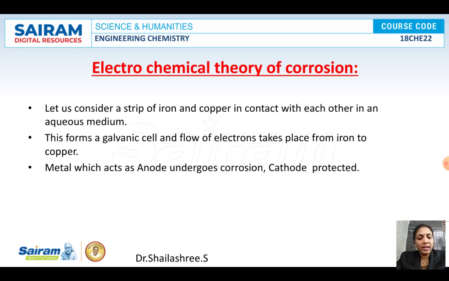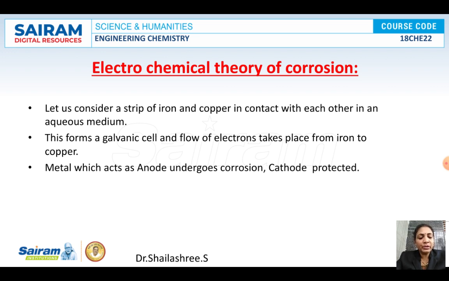So corrosion is a destruction or deterioration of a metal when it is exposed to atmospheric air or oxygen and moisture. Fine. We can tell this in different ways. It also happens when two different metals are in contact with each other. Iron in contact with copper, iron in contact with magnesium, magnesium in contact with some other metal, silver in contact with copper. If any two different metals are in contact with each other, what happens here? A galvanic cell will be set up.